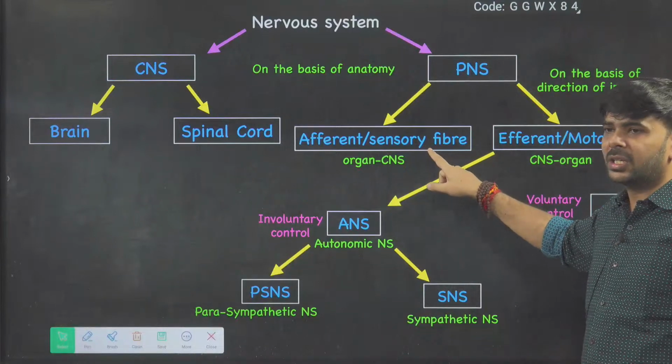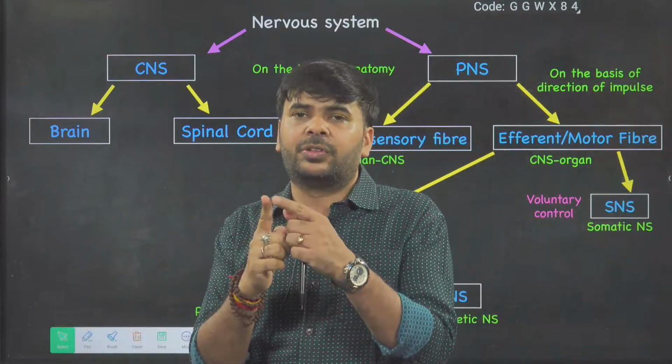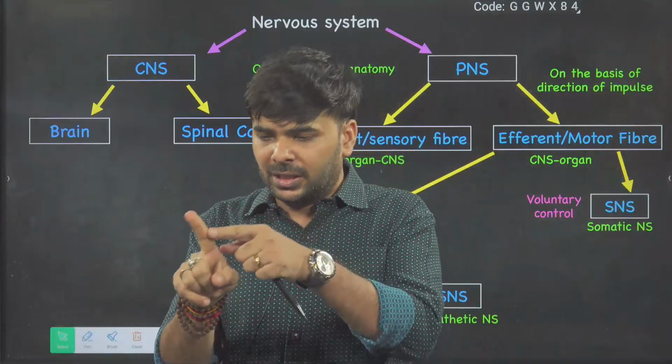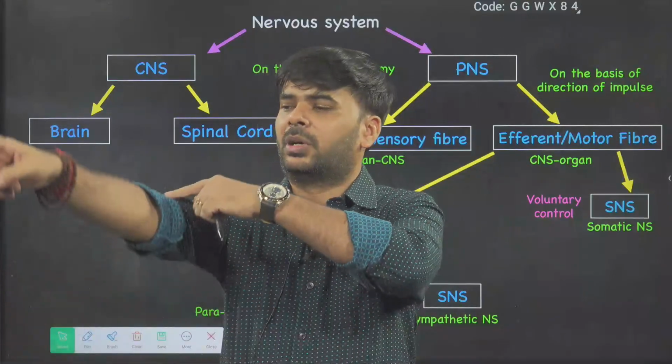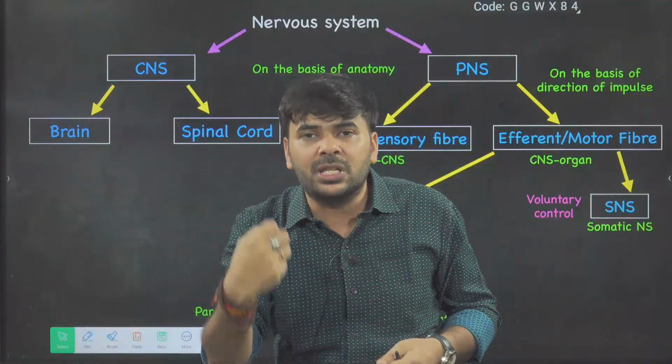Afferent is also called sensory. Sensory means you are sensing. Any pain I'm feeling, I'm sensing on my finger. Yes, one neuron is connected from my finger to the brain or spinal cord, and I'm sensing, I'm receiving.